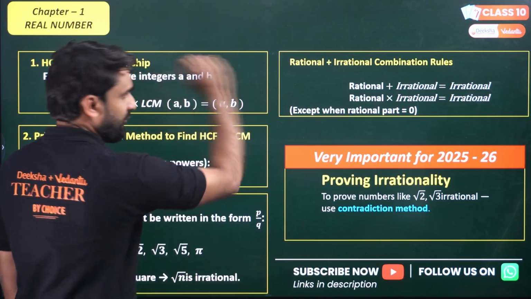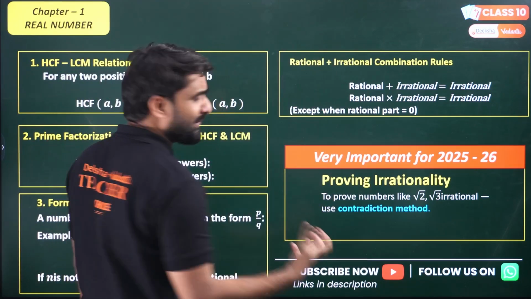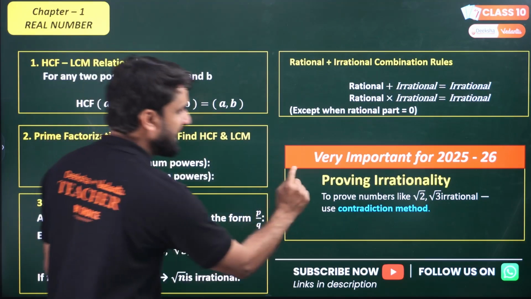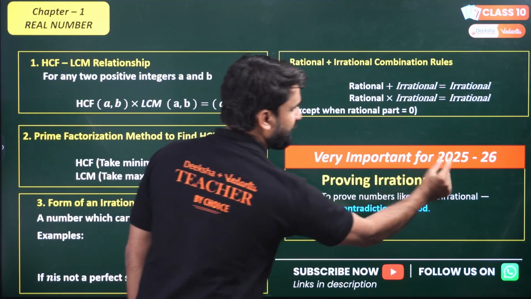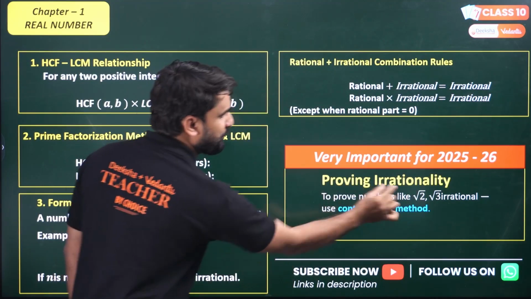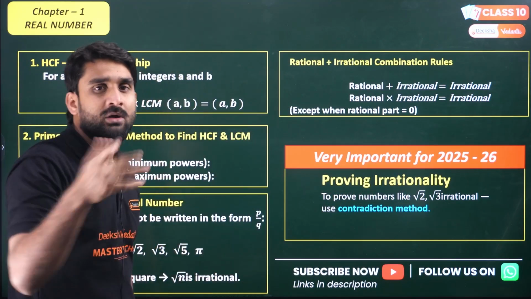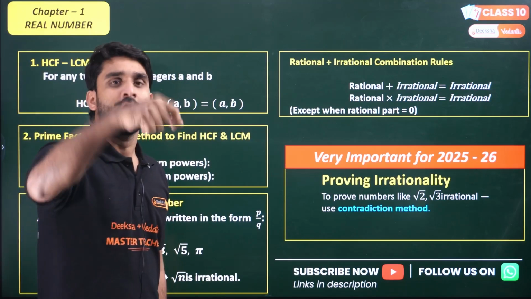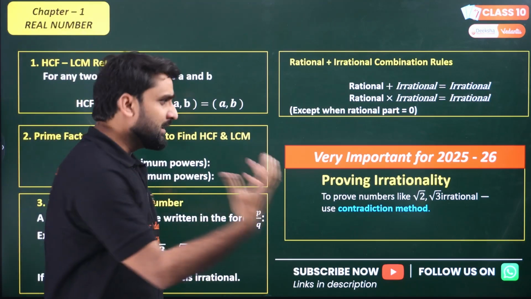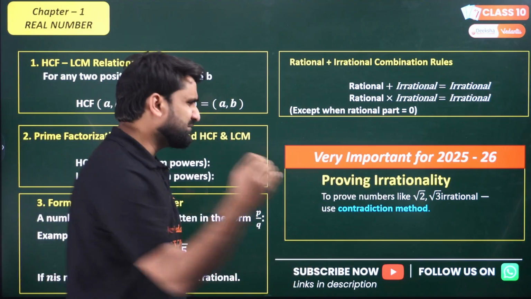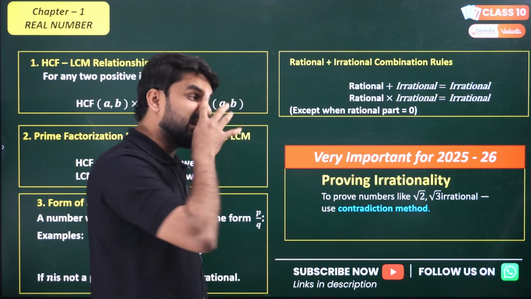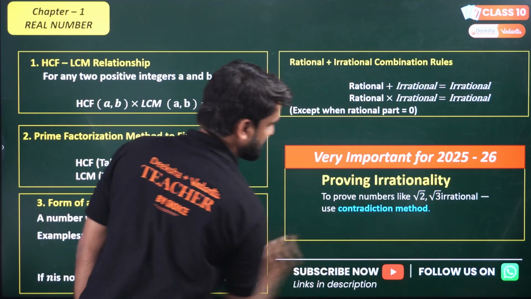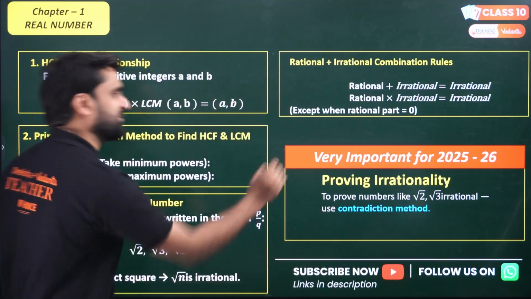Look, the formulas which I found important for your upcoming board examination 2026, I marked here, very important for 25-26. This question, proving irrationality, you must have done many questions based on this. Prove root 5 is an irrational number, prove root 2 is an irrational number. Such questions are generally asked, and many times in the board exam such questions have already been asked. To prove numbers like root 2, root 3 irrational, we use the contradiction method. So this is very important for you.